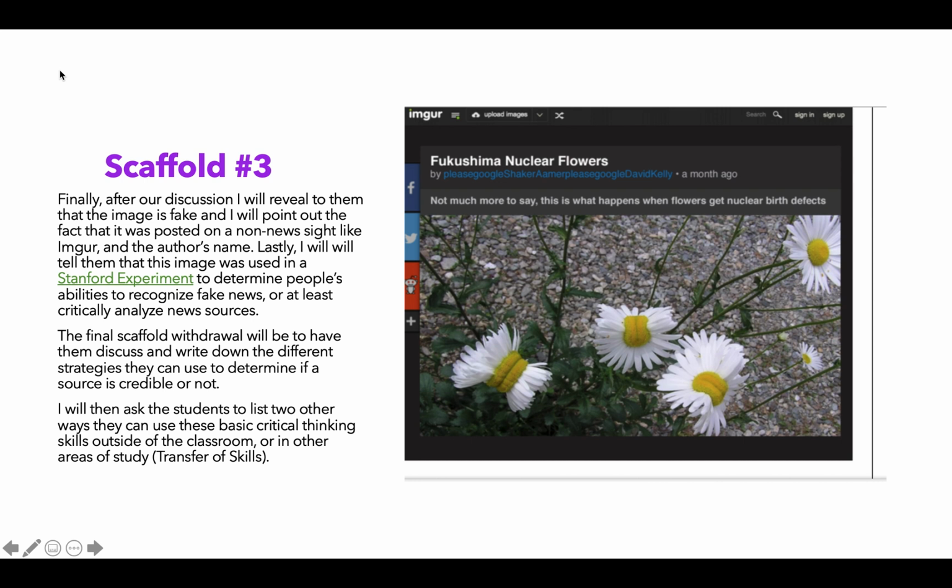So finally, when I want to really complicate, or at least make it a little bit more difficult, give them some time to develop some metacognition, possibly, I will eventually reveal to them that this image is fake, and in fact, it was used by a Stanford study to determine people's abilities to recognize fake news, or at least critically analyze news sources.